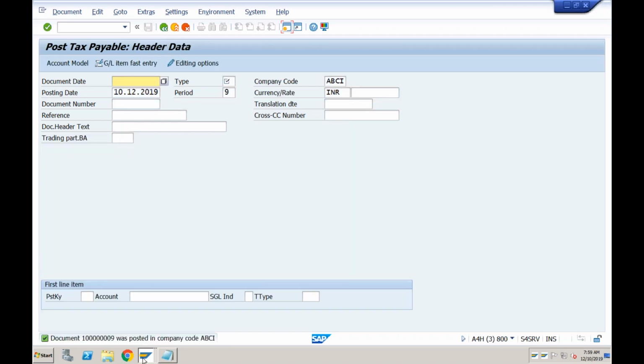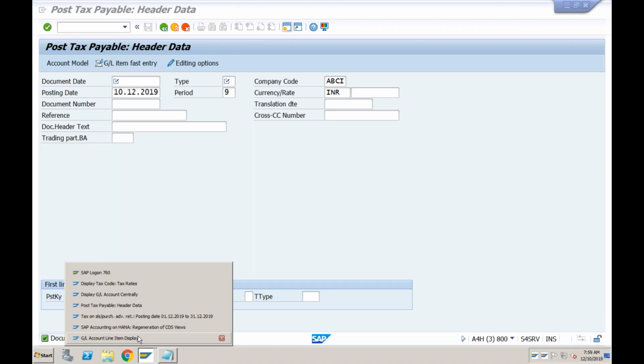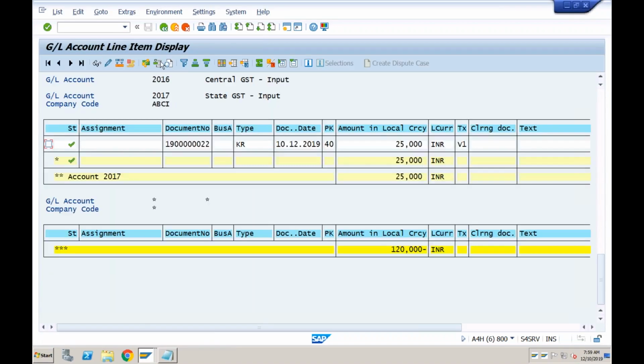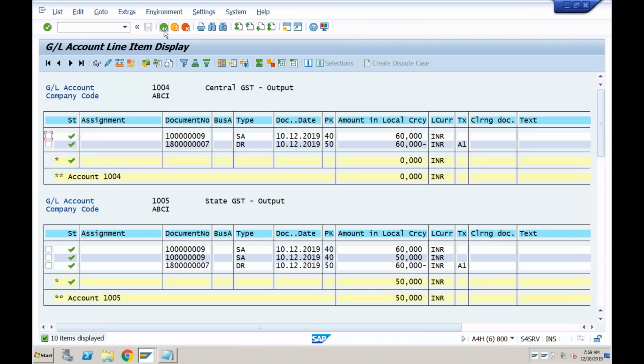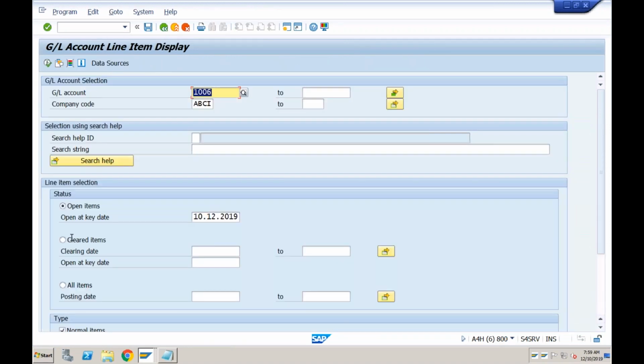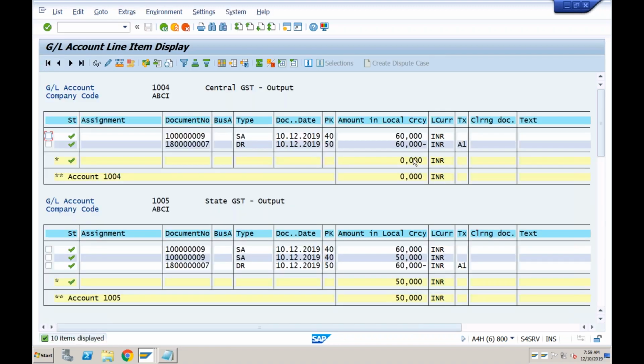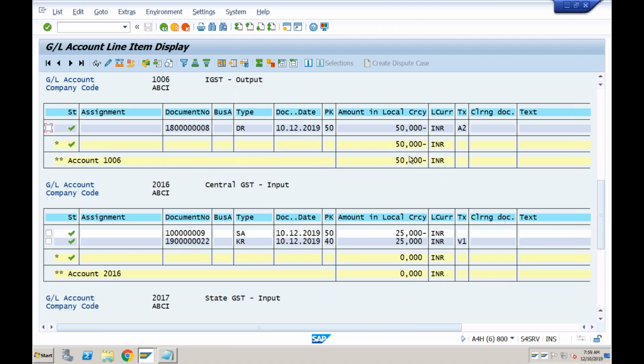Now if I go to this report to verify how much is payable, if you just execute this, I want to see only open items, but again it is not managed on open item basis. But let's see the balance. So this is also 0. If you come down, this should also be 0.